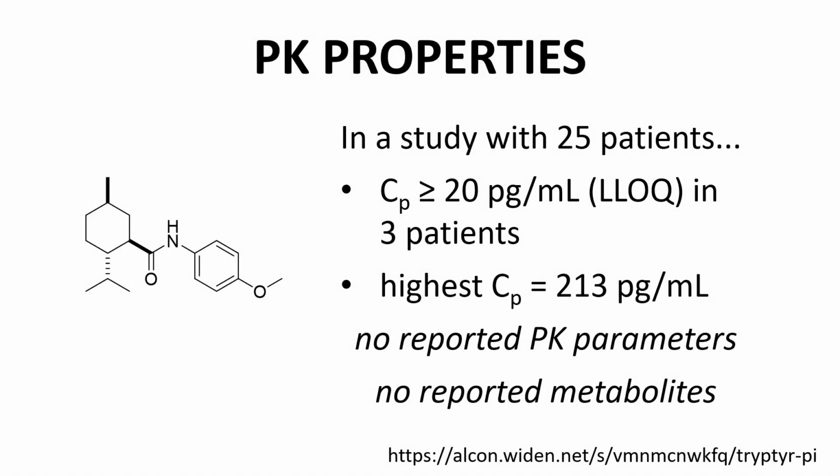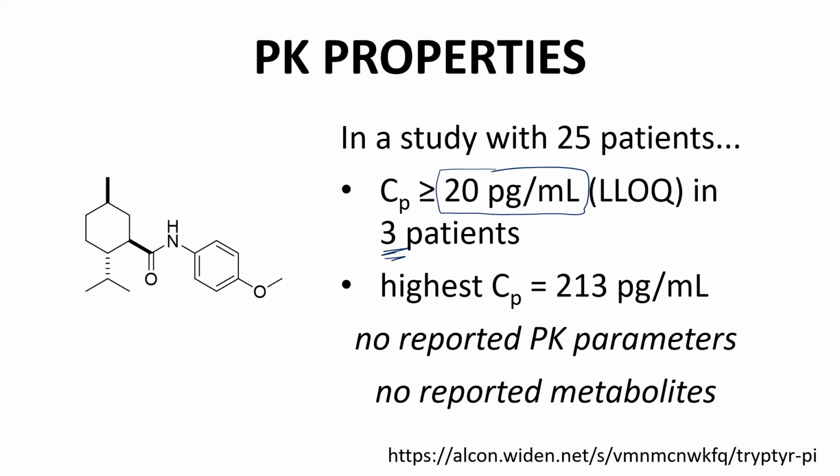I normally report PK properties in these videos, but PK properties are reported based on plasma concentrations. Alcoholtramine, because it is administered through eye drops, does not necessarily circulate systemically. In a clinical study with 25 patients, only 3 patients showed plasma concentrations of at least 20 picograms per milliliter, which is the lower limit of quantification.